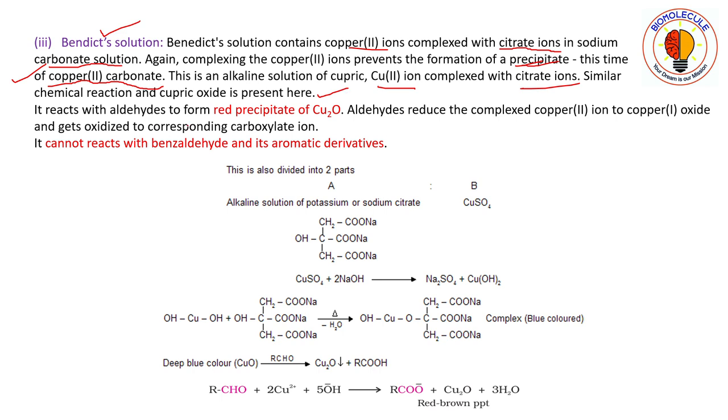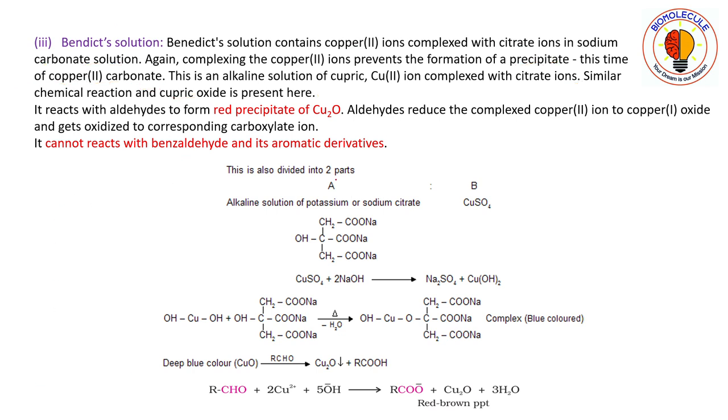Similar chemical reactions means, if you see the reactions here, it is similar to that of Fehling's, and cupric oxide, the same CuO, is also present here.